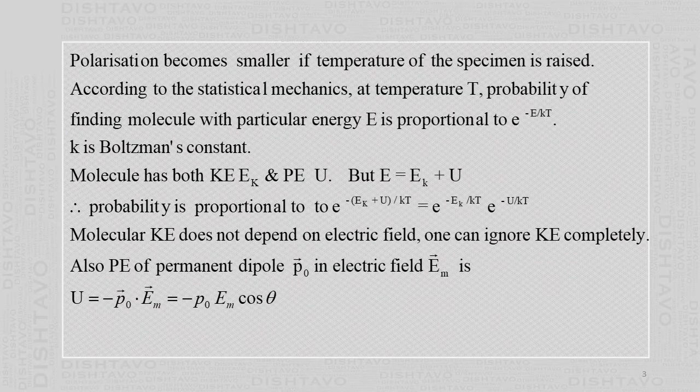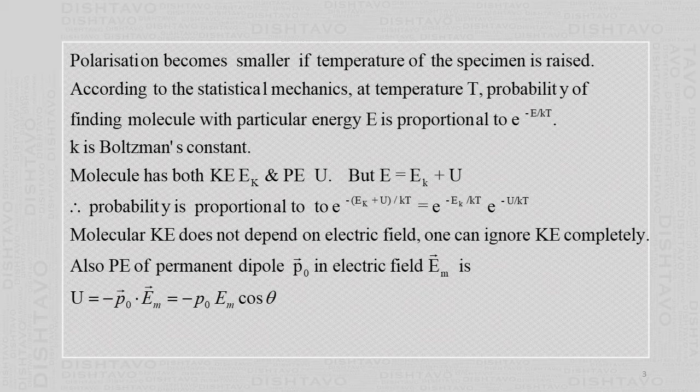As I mentioned in the previous slide, if the external electric field is more, then polarization is more. But again, you cannot go on increasing the polarization by increasing the external electric field. At a certain value of the external electric field, all molecules' dipoles will be polarized in the direction of that electric field, and if the electric field is increased further, there will not be more polarization. So again it has a saturation value.